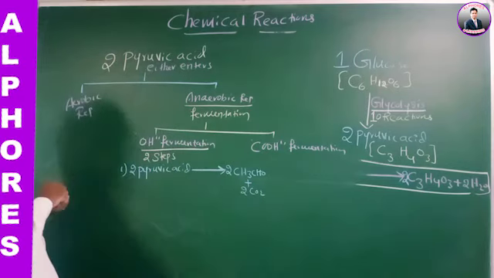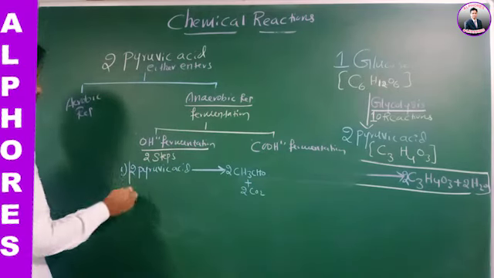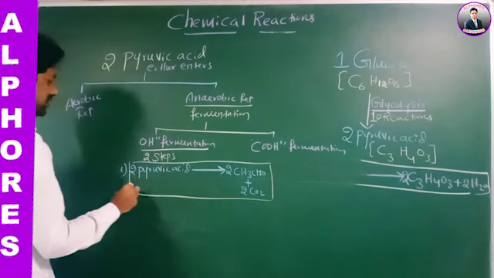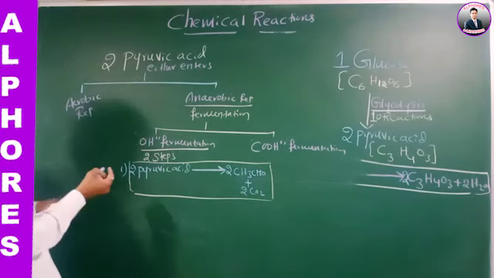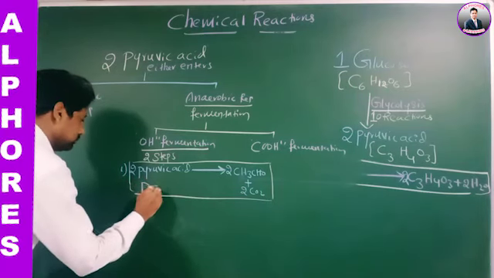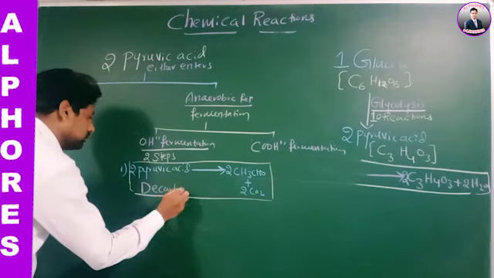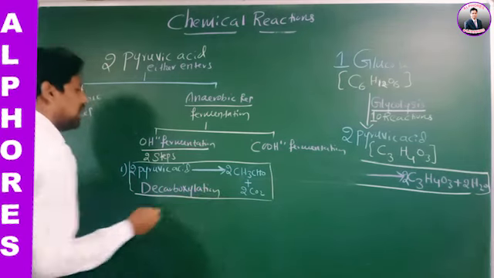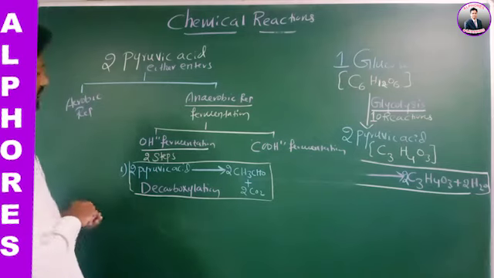This first step is called the decarboxylation reaction.